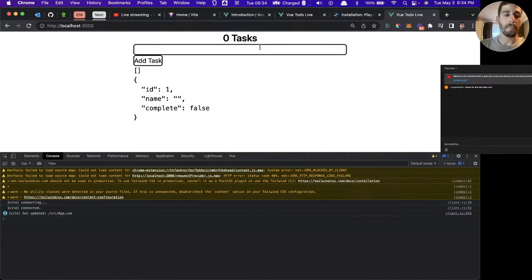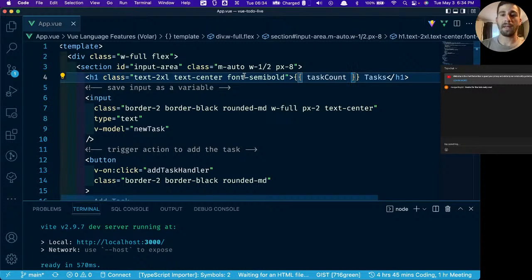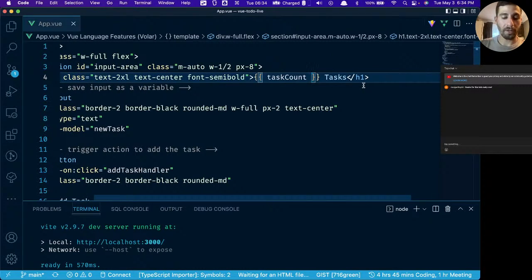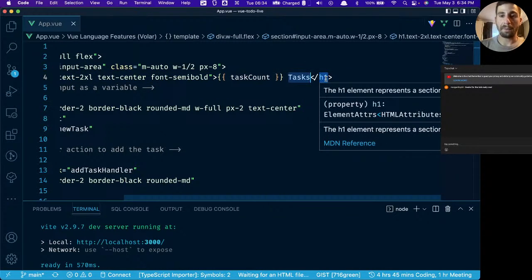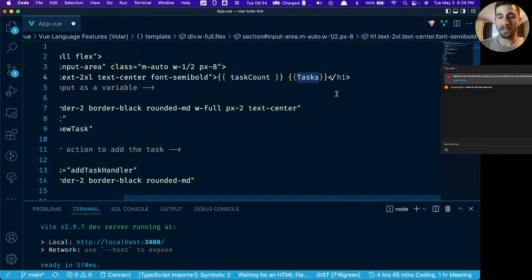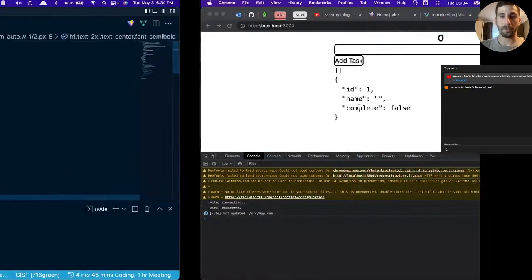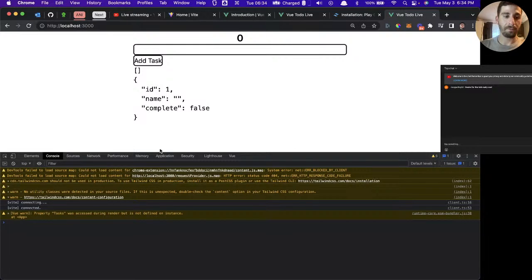0 tasks. Something else that would be good to do right now is that if there's one task, we don't want it to say tasks. So we're going to use a ternary operator here or some inline logic. We can also wrap this text inside of templates just like that. But now we're going to get an error if we save it. Let's take a look. We go back here and it's not showing up.